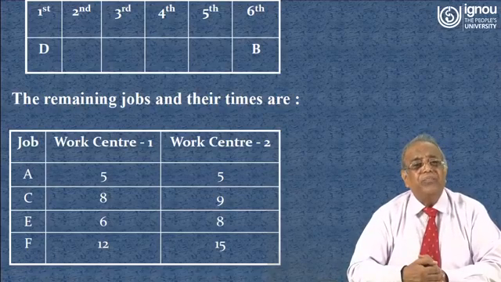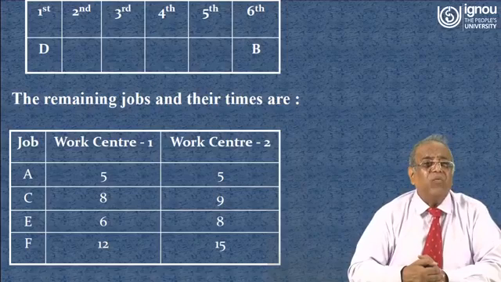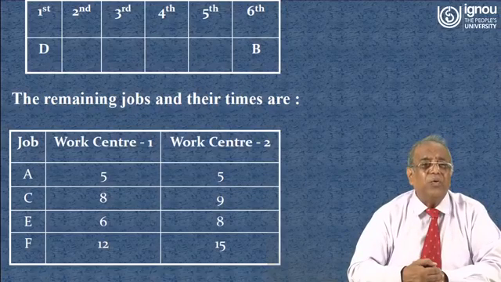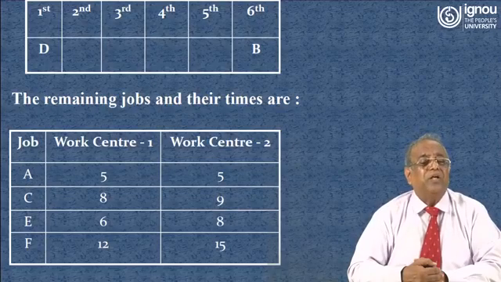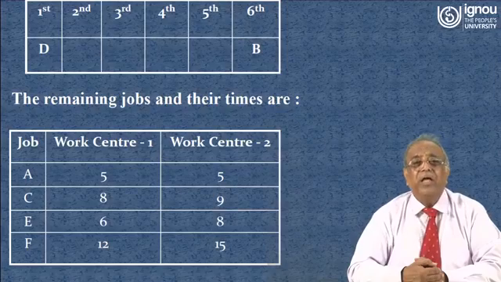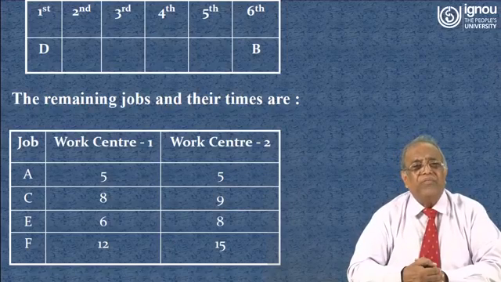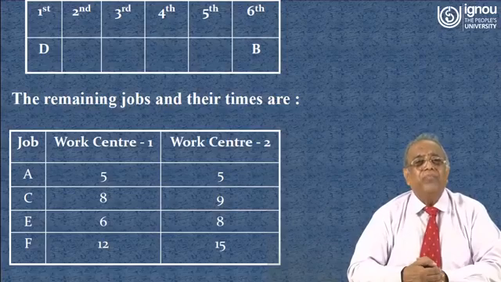Since job A has 5 hours at work center 1 and 5 hours at work center 2, there is a tie. So you can place job A either in second position or at fifth position. Let us say that we fix job A at fifth position. Now A has already been sequenced.